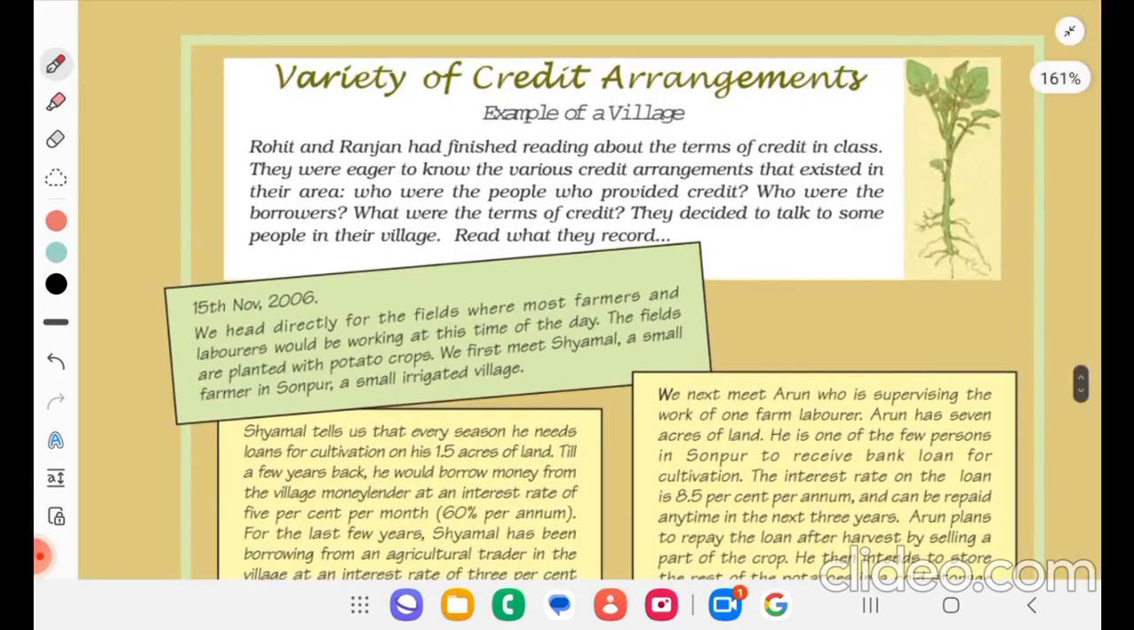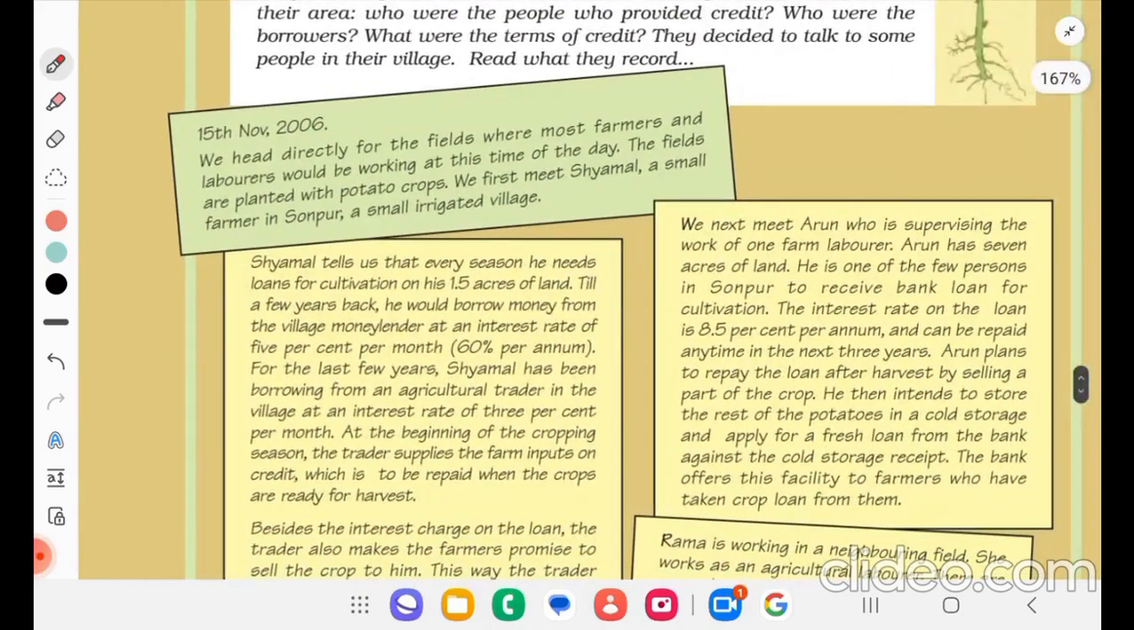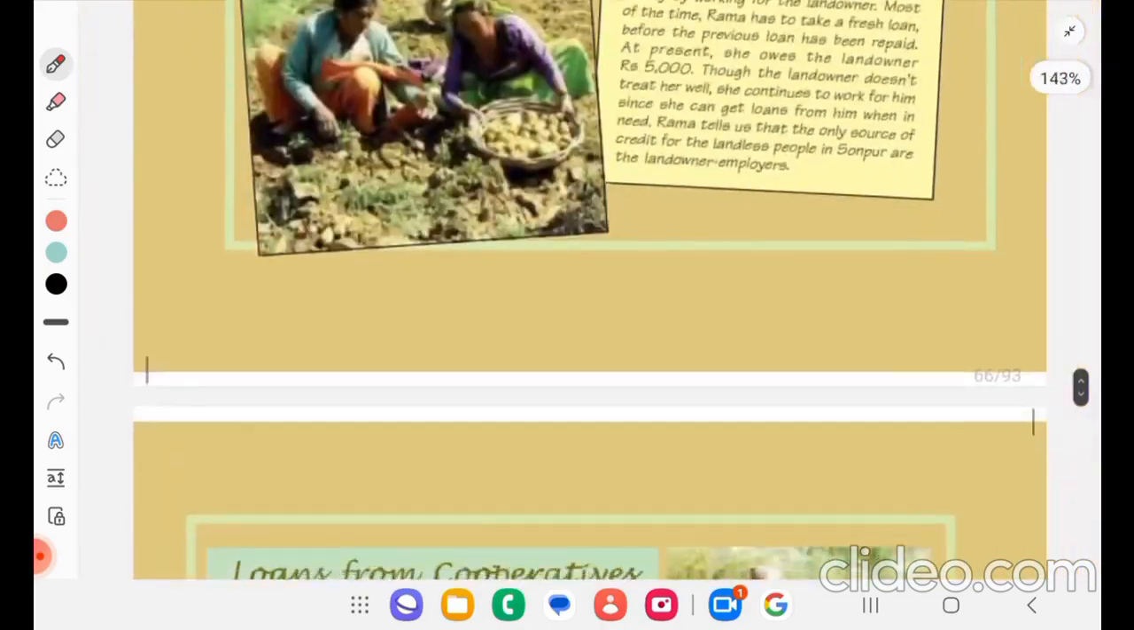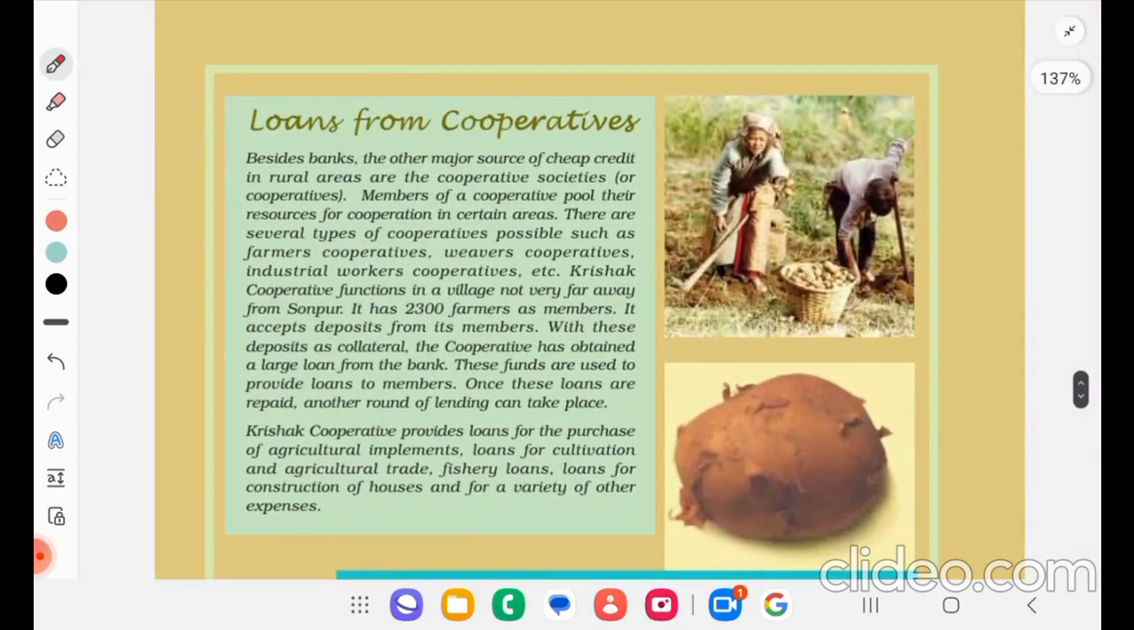Example of a village. Rohit and Ranjan had finished reading about the terms of credit in class. They were eager to know the various credit arrangements that existed in their area. Who were the people who provided credit? Who were the borrowers? What were the terms of credit? They decided to talk to some people in their village and record what they heard. So next we can see this.